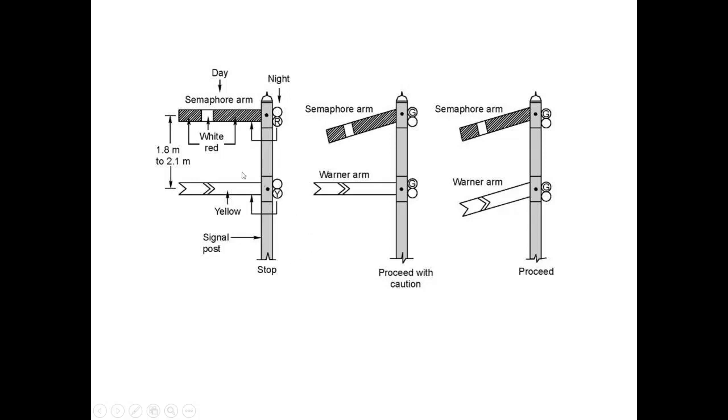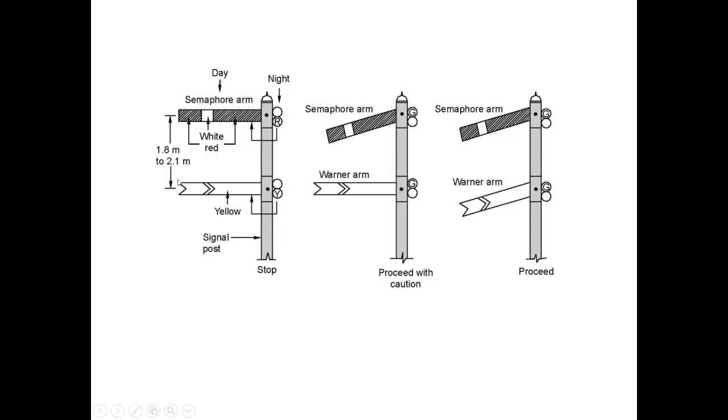So when the signal is in horizontal position, as we can see in this first diagram, it is said to be in the on position, and this on position gives the signal of stop or danger.